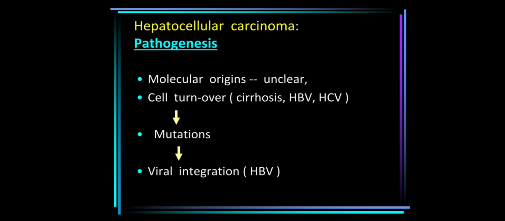And if there is any mutation occurring, like inactivation of tumor suppressor genes like P53, that results in causation of HCC. Along with that, direct integration of the HBV DNA with the host DNA has also played an important role in the formation of hepatocellular carcinoma.